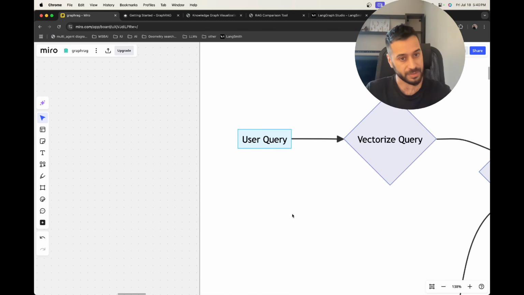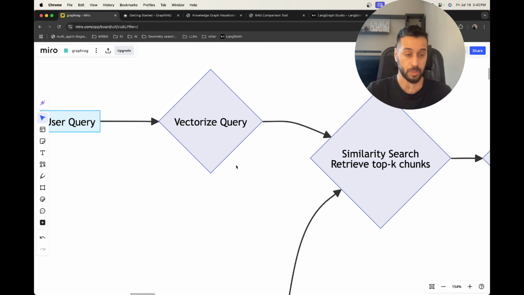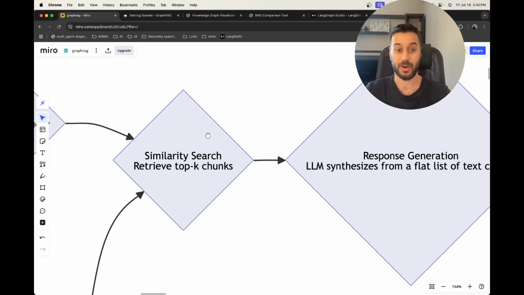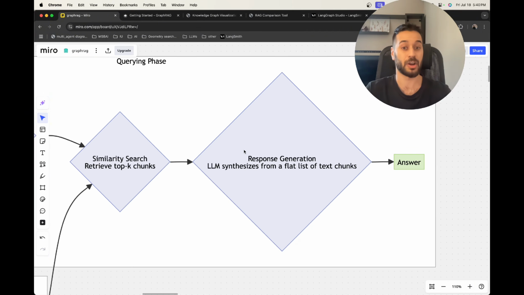Now at query time, once we have a user query, we also vectorize it. So we turn it into a vector, and then we retrieve the top K chunks that match our query. Then we put them inside the LLM context, and we generate the answer or the response based on the user query. So this is how retrieval augmented generation works.